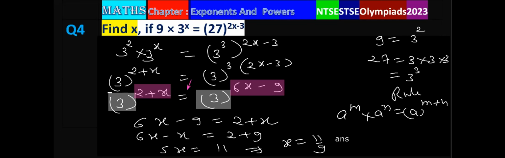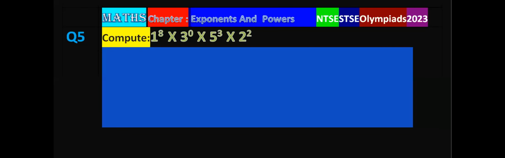Now, next question on your screen. Compute, means find the value of, after simplification, 1 raised to the power 8, 3 raised to the power 0, 5 raised to the power 3, and 2 raised to the power 2.